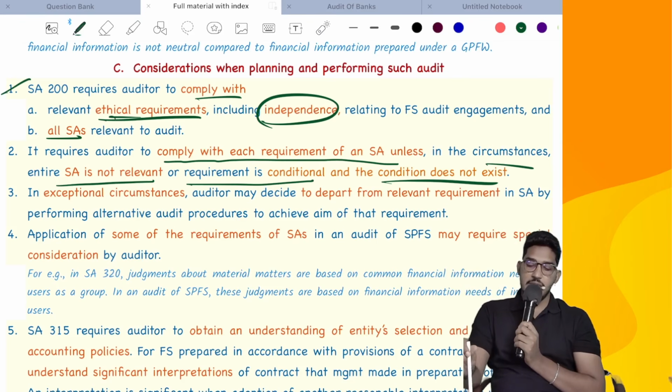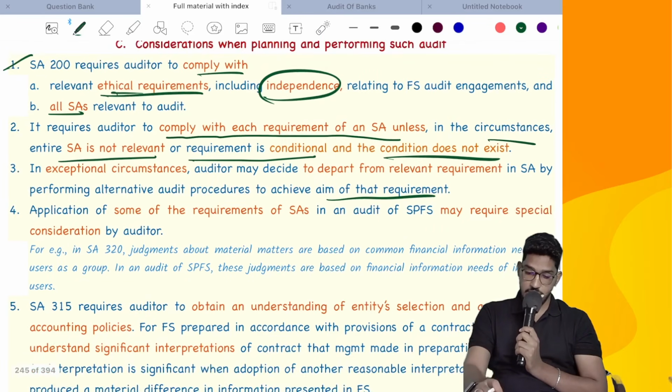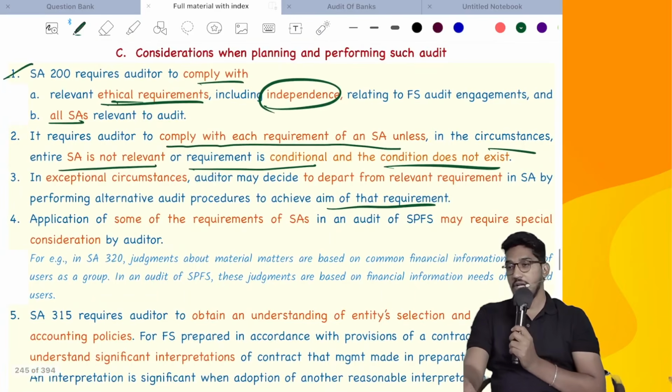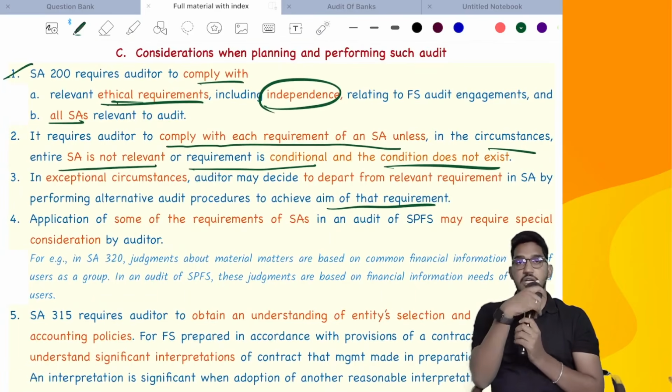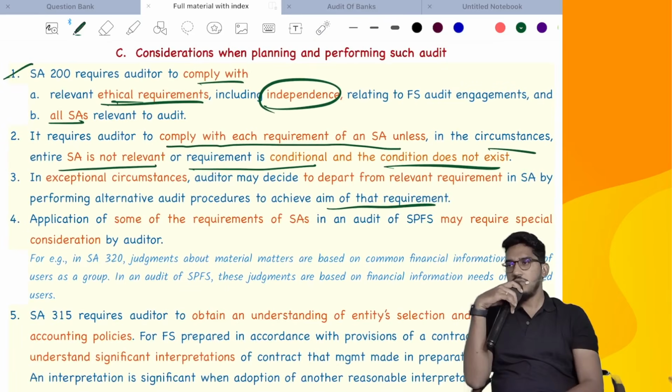Next. In exceptional circumstances, the auditor may decide to depart from relevant requirements in the standard by performing alternative audit procedures to achieve the aim of that requirement. In such cases, you need to highlight that departure also. That's what they say here. Say for example, as per some standard you are required to perform some procedure, but because of unavoidable circumstances you are performing some alternative procedure.